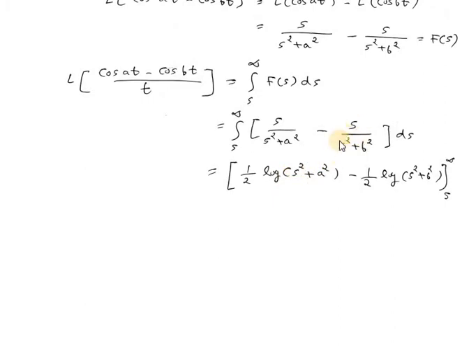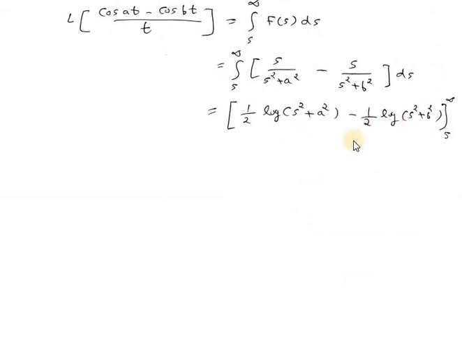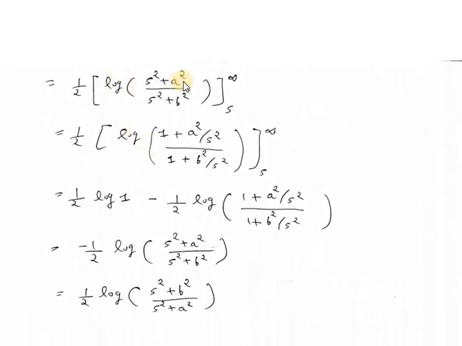Same way here multiplying by 2 and dividing by 2, and again using same formula, that is integration f dash x divided by f of x is log f of x. Therefore by that formula it will be 1 by 2 log (s square plus b square), and limit will be from s to infinity. Now 1 by 2 is common, and here log a minus log b will be log a by b, so it will be log of (s square plus a square) divided by (s square plus b square). Now taking s square common from numerator as well as from denominator, we will get (1 plus a square divided by s square) divided by (1 plus b square divided by s square), and limit will be from s to infinity.